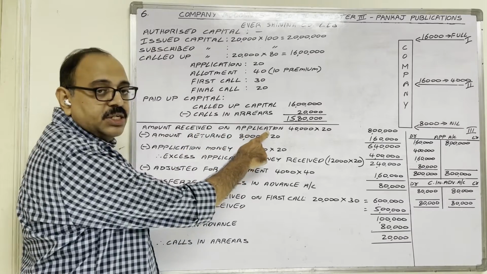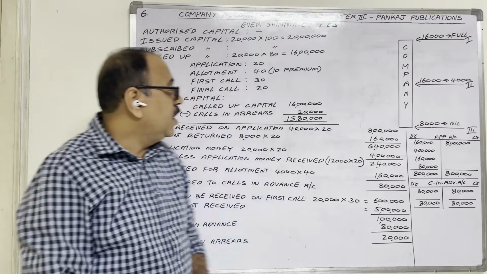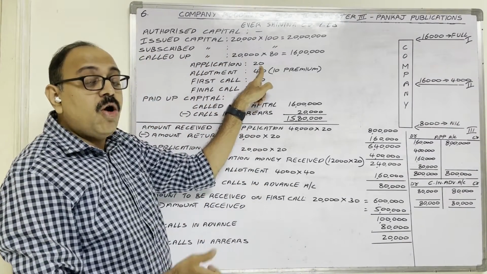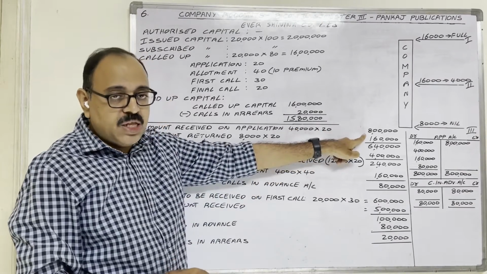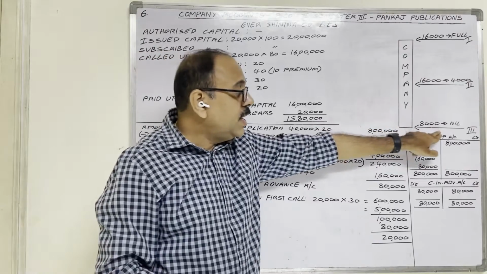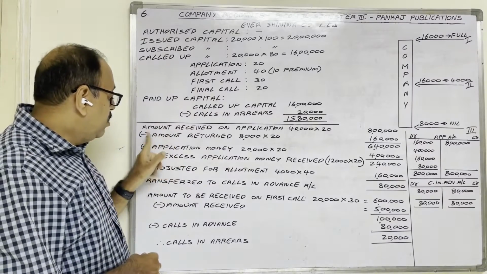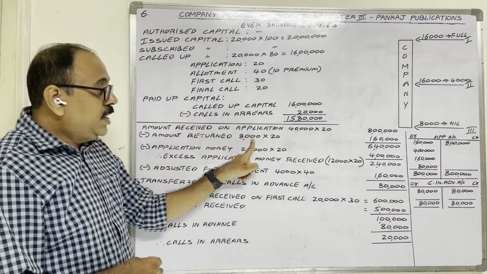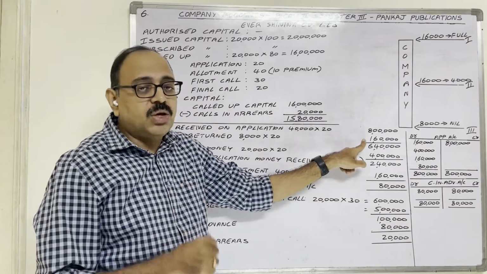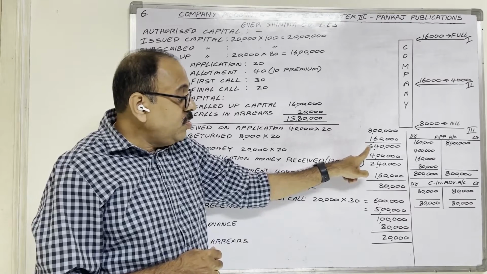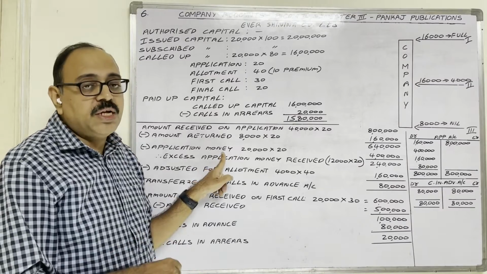Amount received on application. The public applied for 40,000 shares, no? On one share, application money is 20 rupees. So how much money did they pay? 40,000 shares into 20 rupees each, 8 lakh rupees they paid. And to third category applicants, the company returned this application money. That we have to subtract. Minus amount returned: 8,000 shares at the rate of 20 rupees each, the company returned 1,60,000 rupees to them. Then the remaining amount is 6,40,000.